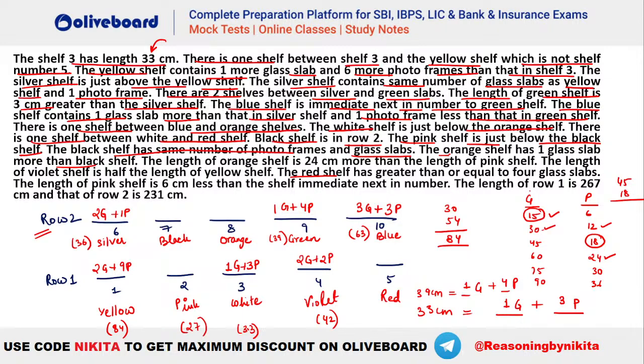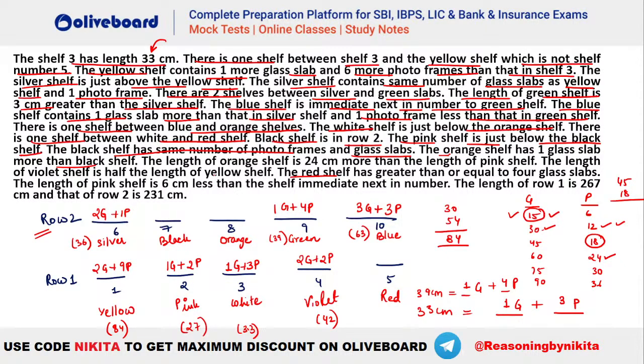Now to have 27, what is the only possibility, guys? Anybody? What should be the only possibility for 27? You can see the only possibility will be 15 plus 12. So that means we have 1g here and 2p here. So we have found your pink also, 1g plus 2p.